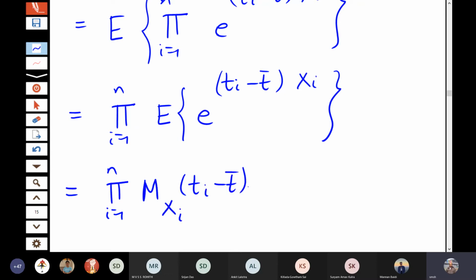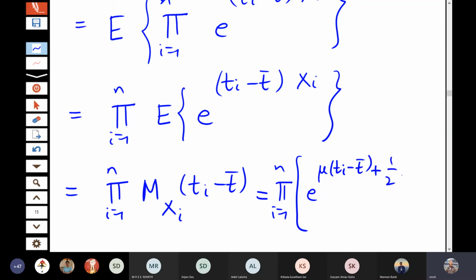Xi follows normal mu, sigma square, so this MGF is known to us. So we just substitute it here: product, i equal to 1 to n, of e to the power mu (ti minus t bar) plus half sigma square (ti minus t bar) square.